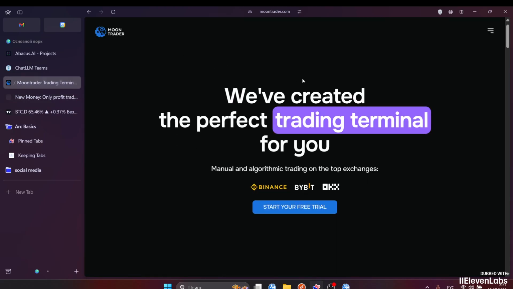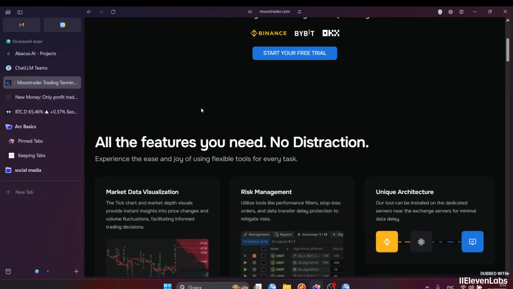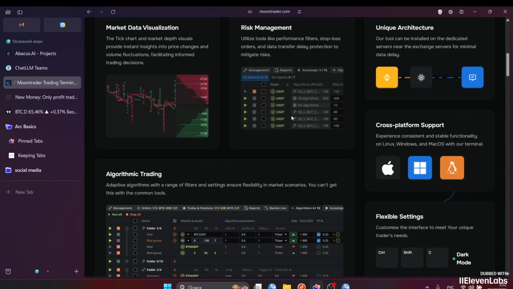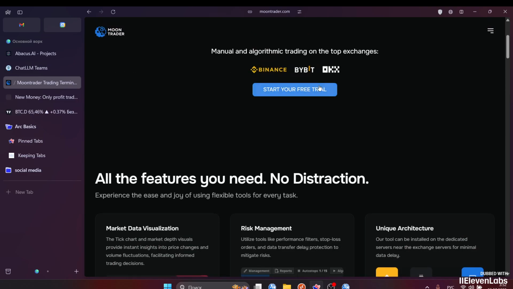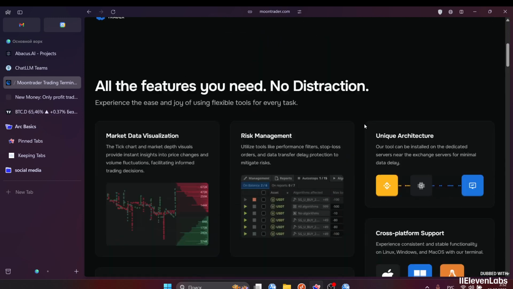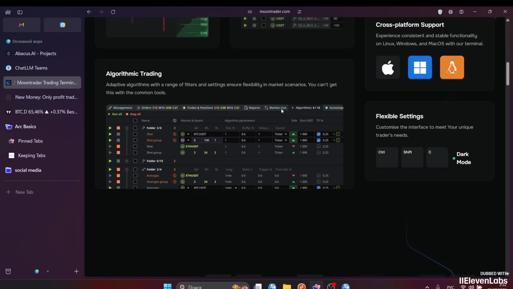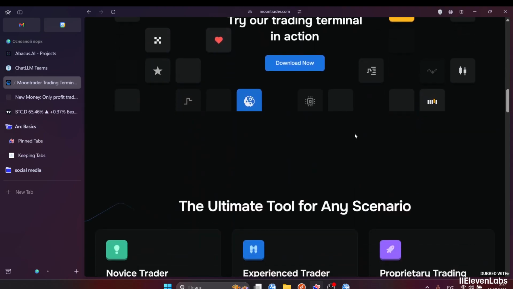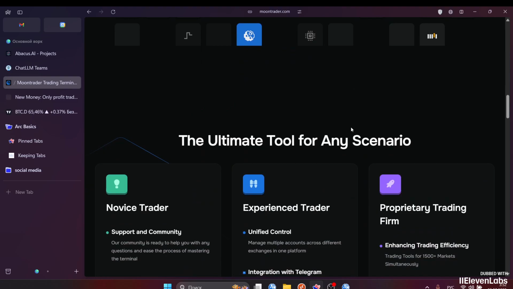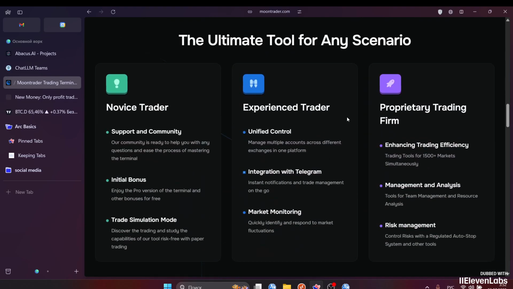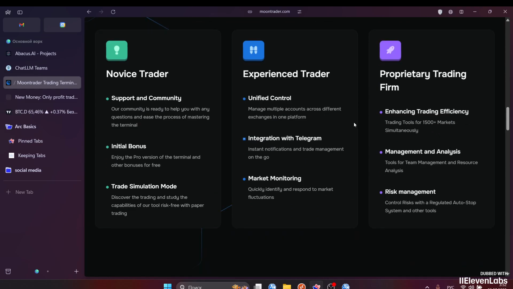What is MoonTrader? MoonTrader is an algorithmic trading terminal. The guys made it a long time ago. The developers are Russian. MoonTrader is constantly updated. MoonTrader mainly offers users algorithmic trading and scalping. Of course, there are people who trade manually in this terminal, but to be honest, I have made my decision. I've already worked out the types and options for trading, and there are strategies that I tested a long time ago, and now I'm ready to share the results with you.